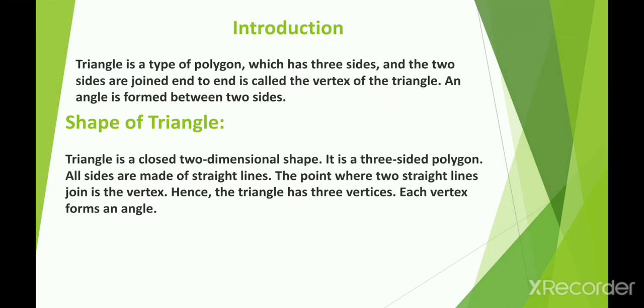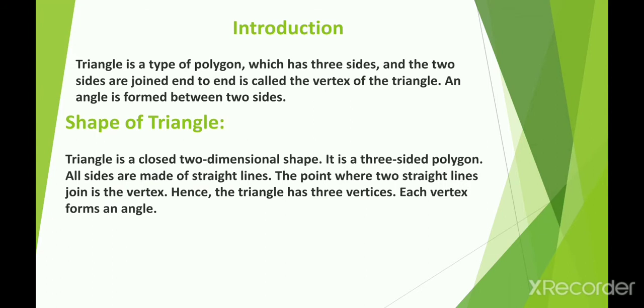Okay, so a triangle is a simple closed geometrical figure bounded by three line segments. It's a type of polygon which has three sides, and two sides are joined end to end and form a vertex. And the angle is formed between the two sides.